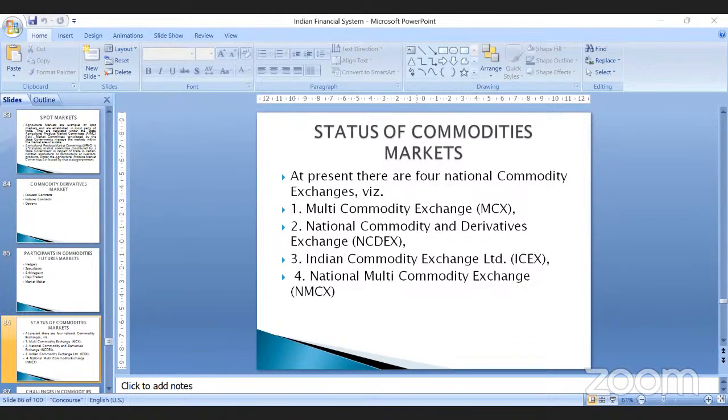Here, contracts related to futures, forwards, and options are traded. There is the Indian Commodity Exchange Limited, a market that specifically deals with Indian commodities. And apart from that, there is the National Multi-Commodities Exchange. It deals with multiple commodities at a national level, which they work upon in order to exchange the commodities.